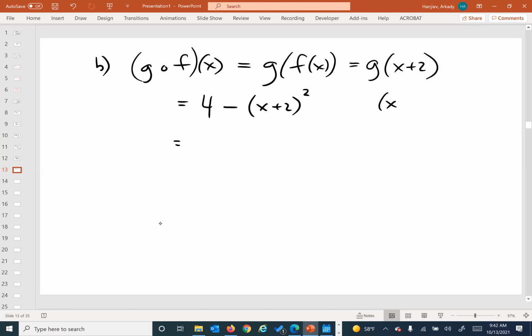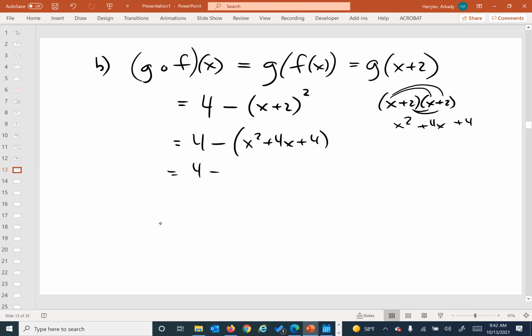Off to the side, you can either do x plus 2 times another x plus 2. Anybody know the shortcut to do that? x squared plus 4x plus 4. Yep. Now careful over here: we're subtracting that out, so that parenthesis still has to stay because we're subtracting the expansion of this. Now distribute the negative inside everywhere. The final answer is negative x squared minus 4x, the expanded version of it here.